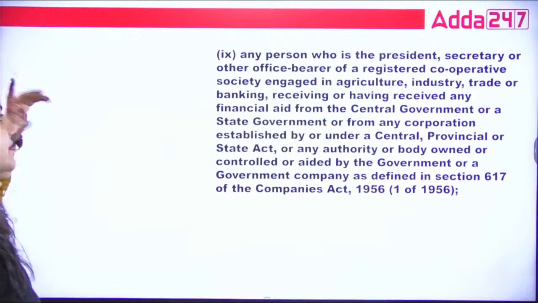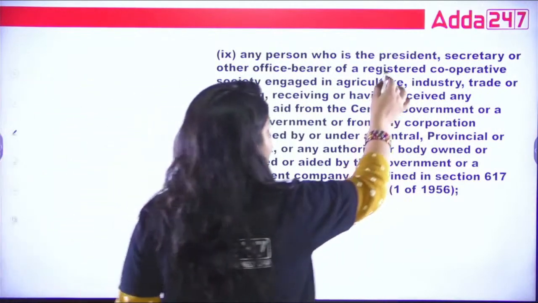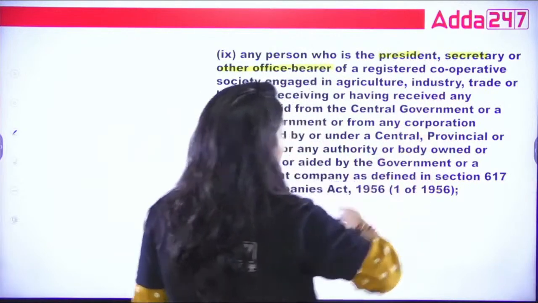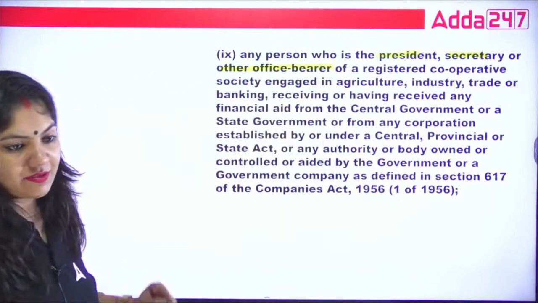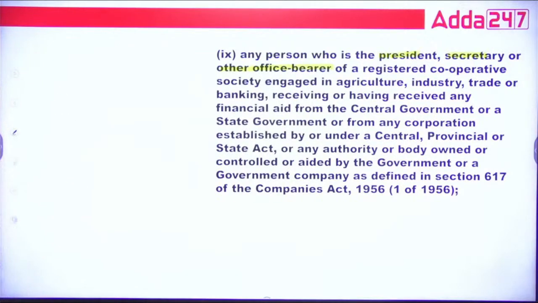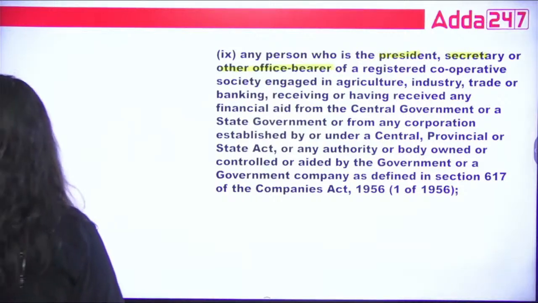Next, any person who is president, secretary, or other office bearer, these are what? These are public servants. See?